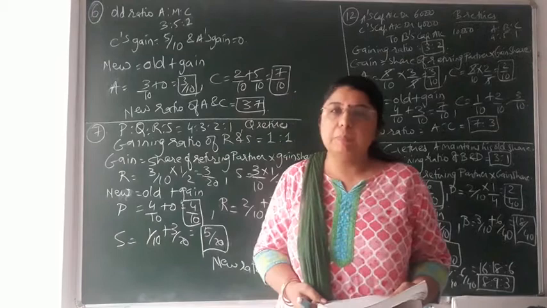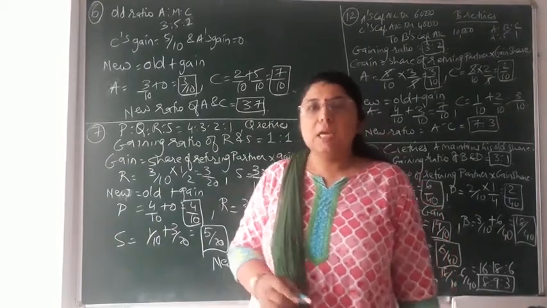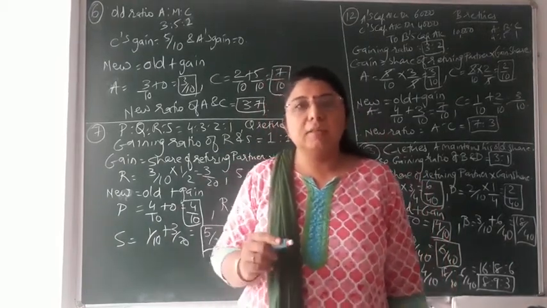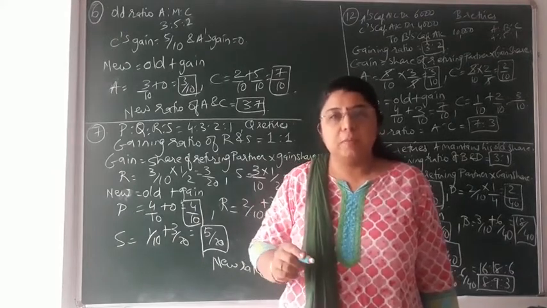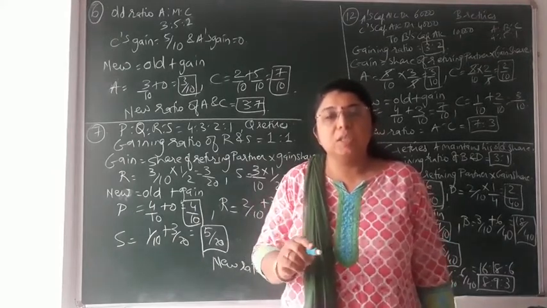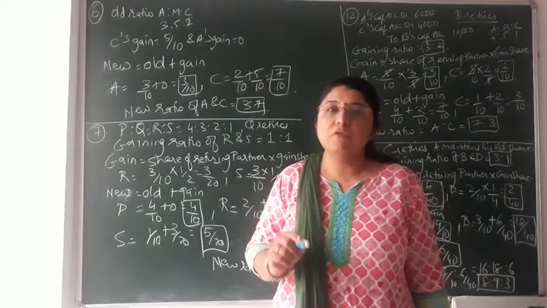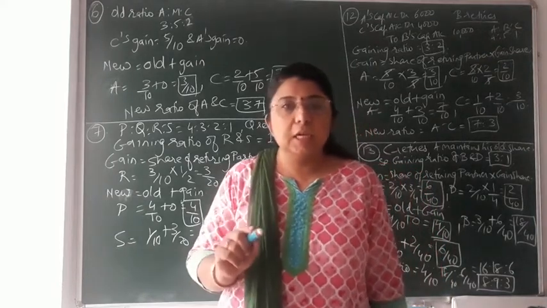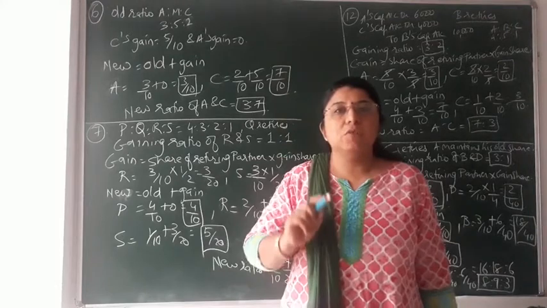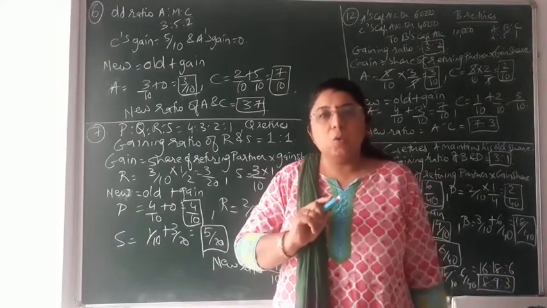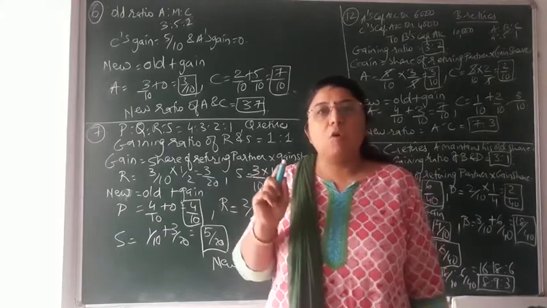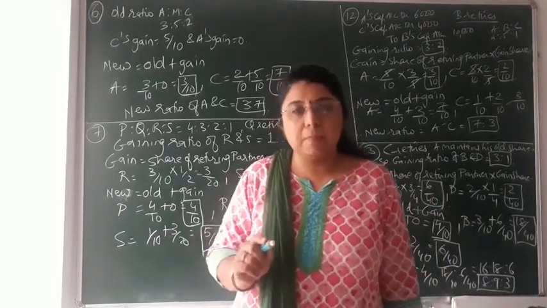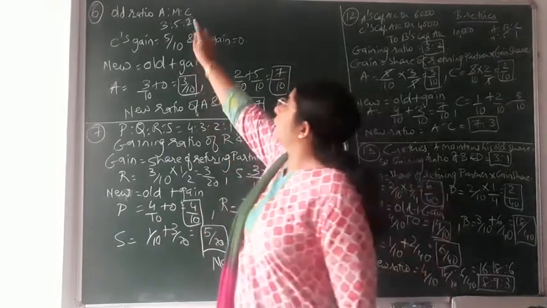Out of the three partners A, M and C, the middle partner, M, is retiring and his share is taken by C only. It means gain will be achieved by only one partner, that is C, while gain will not be achieved by partner A, because the entire share of M will be received by C only.